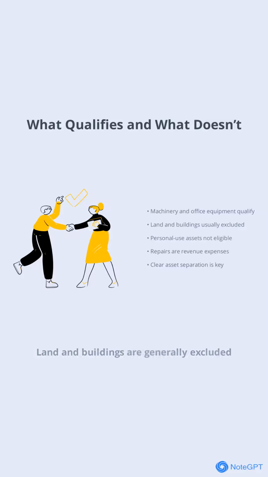Land and buildings are generally excluded, except for certain industrial buildings. Also, assets used mainly for personal purposes or expenses related to repairs and maintenance do not qualify as QPE. It's essential to distinguish between qualifying and non-qualifying assets to ensure you're claiming the right allowances and staying compliant with tax regulations. Keeping these categories clear helps avoid costly mistakes during tax filing.